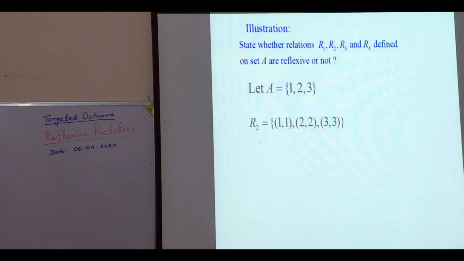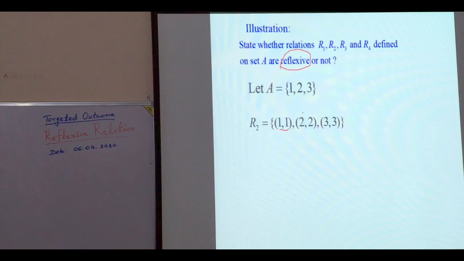So what should we see? As per definition for reflexivity, we have to see only one thing, whether each element of A is related with itself or not. See here, 1 is an element of A and ordered pair 1, 1 is in R2. That is, 1 is related with 1.